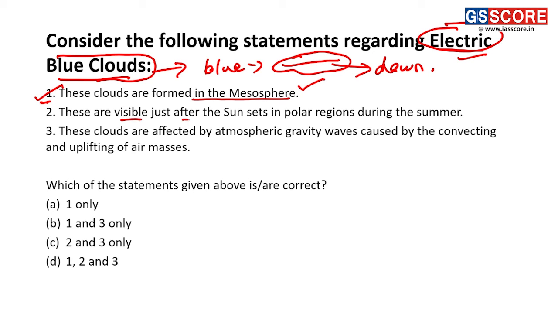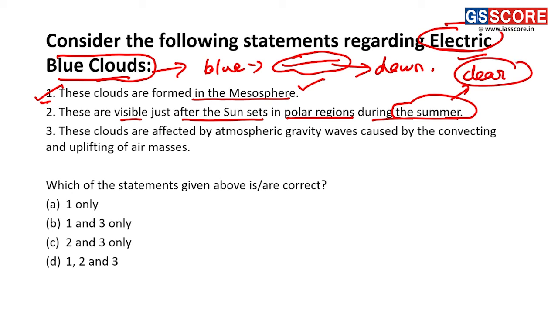Statement 2: these are visible just after the sun sets in polar regions during the summer. There is another condition for this part. These clouds are majorly seen in the summer season. Why? Because the sky during the summer season is clear, so the sunlight directly enters the earth's atmosphere and is reflected back towards the surface of earth because of the clear nature of the sky, making statement 2 a correct statement.